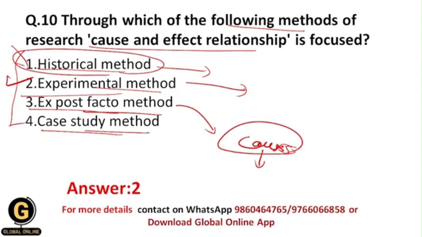Then within the case study method you study in detail a particular person regarding specific characteristics for a longer period of time, and that's why there is no relationship focused in terms of cause and effect, so this is eliminated. Ex post facto method eliminated. That's why the correct answer is 2.